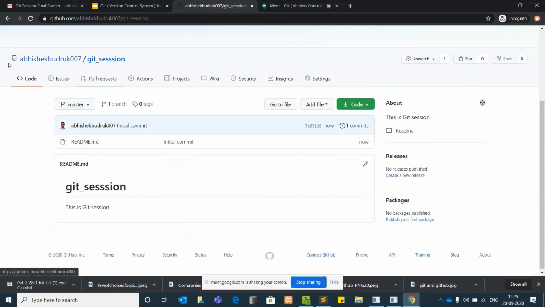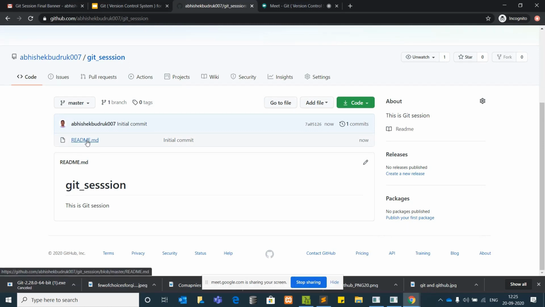So you can see like this. This is my username and this is my repository name. Okay. So here there is nothing, just there is a README file which will be having description and what all steps you need to run that project. Usually, if you have gone through any GitHub repository, you will have this README file which will explain more about this project. Okay. So this is how it is.